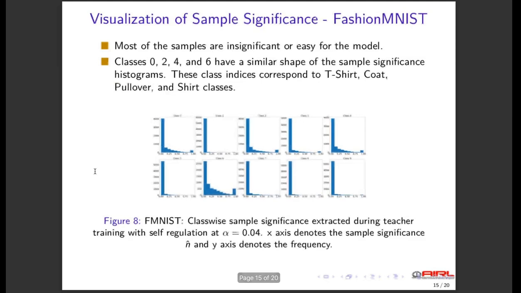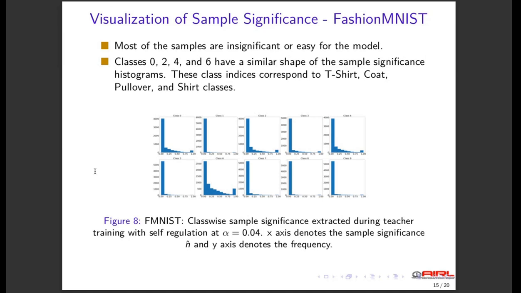Next, we visualize the sample significance histograms, and that tells how many samples actually mattered for the learning of the teacher model. And from the large bars in the 0 to 0.25 range, we conclude that a large portion of the dataset is insignificant towards learning.